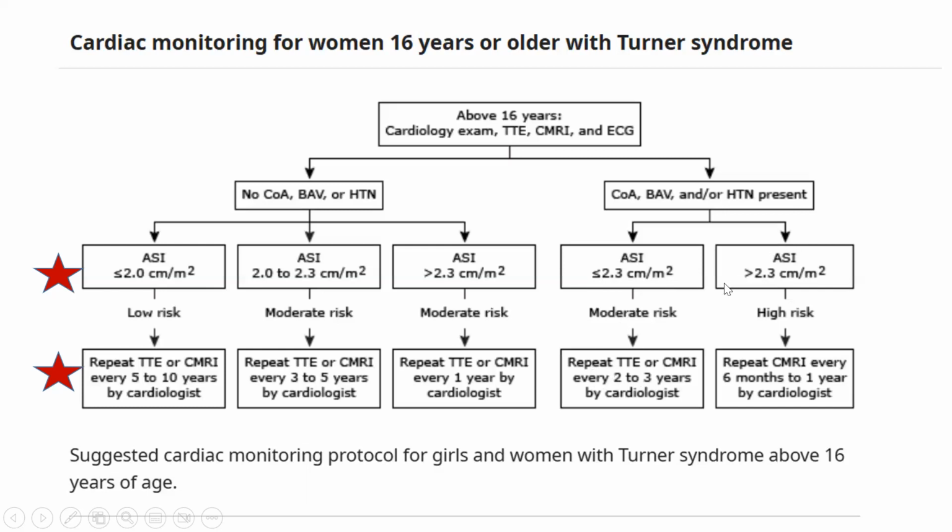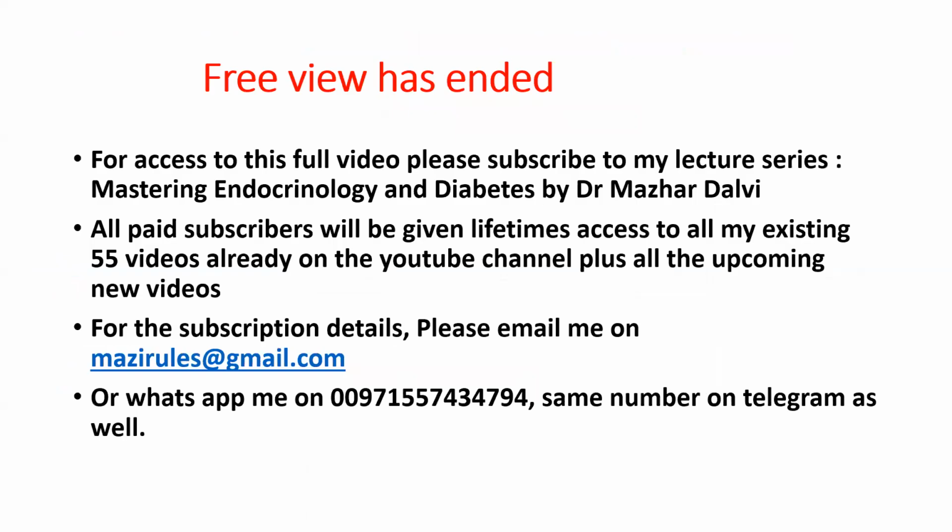On the other hand, if it is more than 2.3 centimeters in the scenario of coarctation of aorta, bicuspid aortic valve, and or hypertension if they are present, then that becomes a very high risk. And in this scenario, we need to repeat the cardiac MRI every 6 months to 1 year by the cardiologist. So this is the suggested cardiac monitoring protocol for girls and women with Turner syndrome above 16 years of age, as published in the European Society of Endocrinology guidelines.